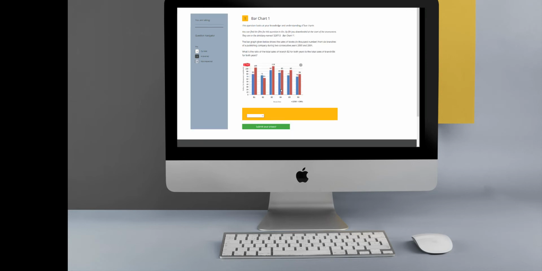Next up, we have complete the blank. This question type asks the user to fill in one or more blank fields or select from a list of available options in a sentence or paragraph. So in this case, those are the drop-down options defined here, and the user would make their selection.